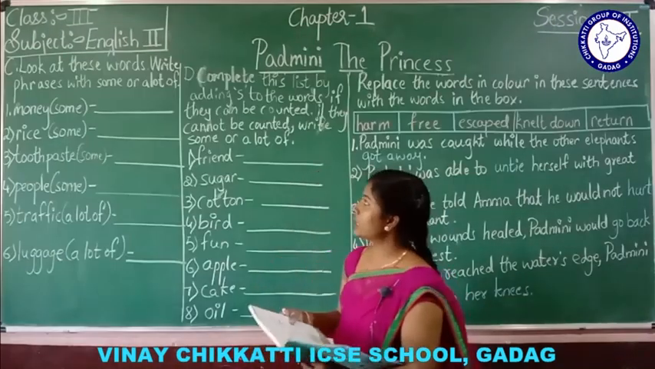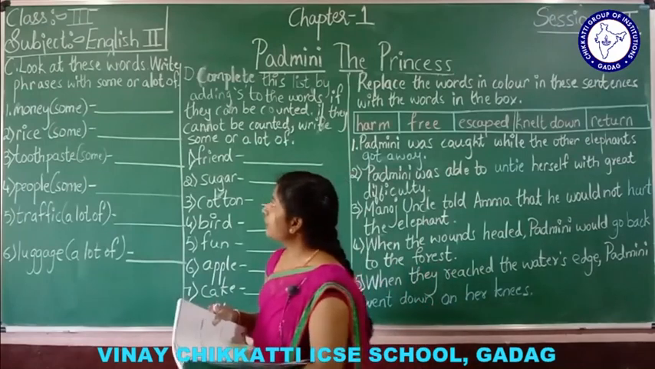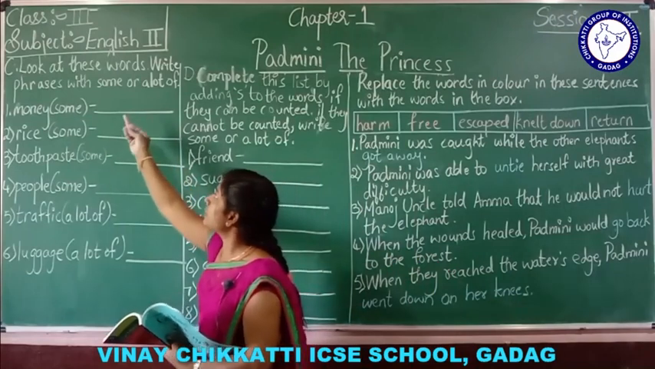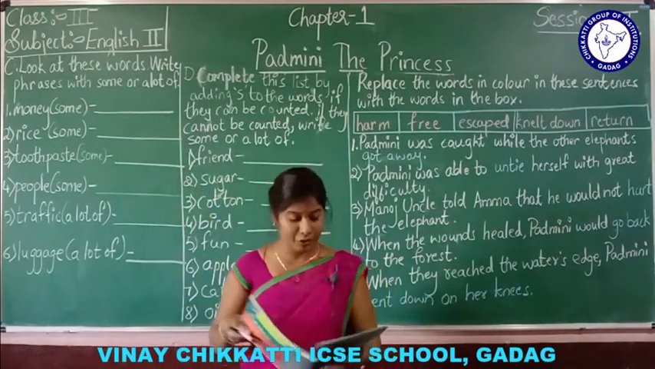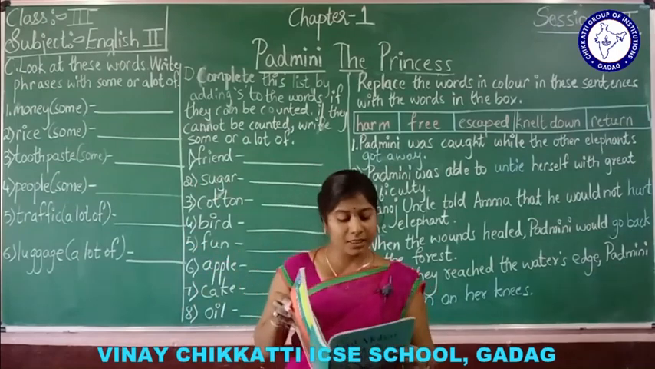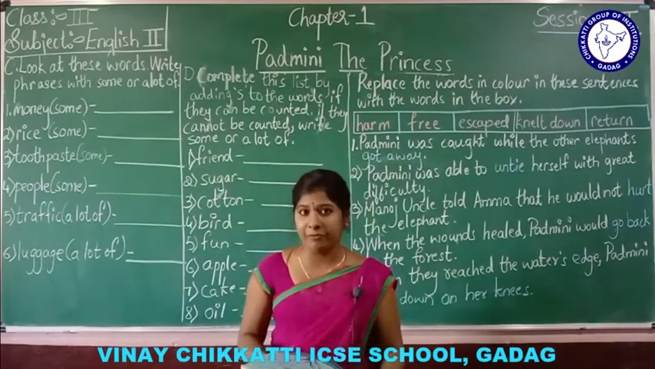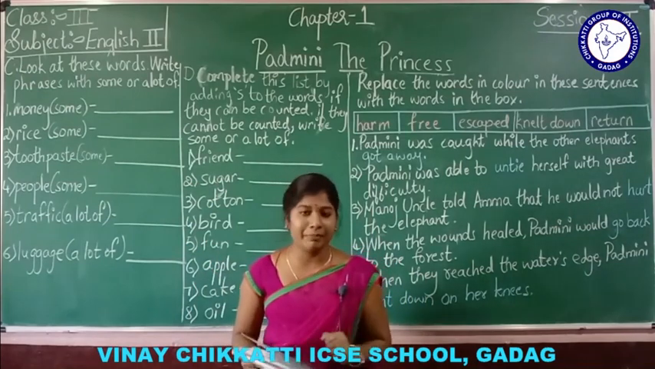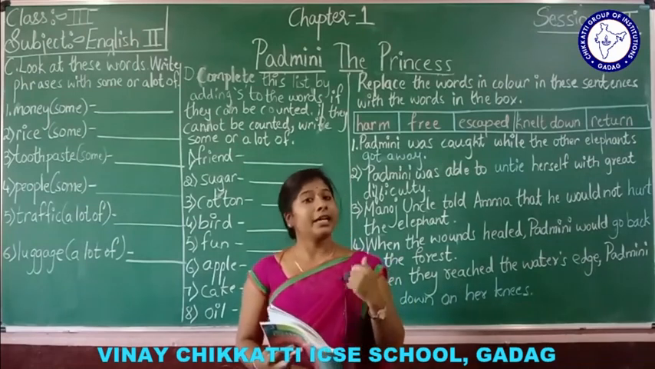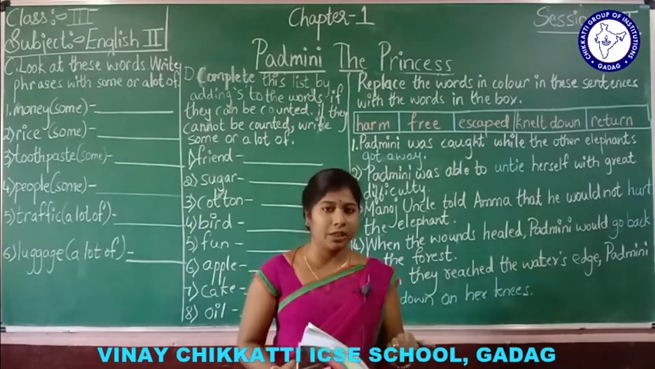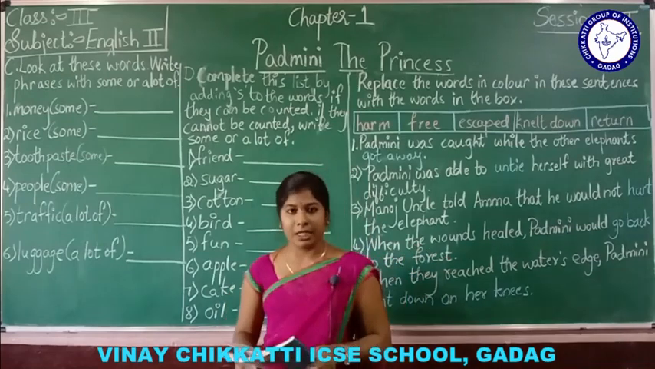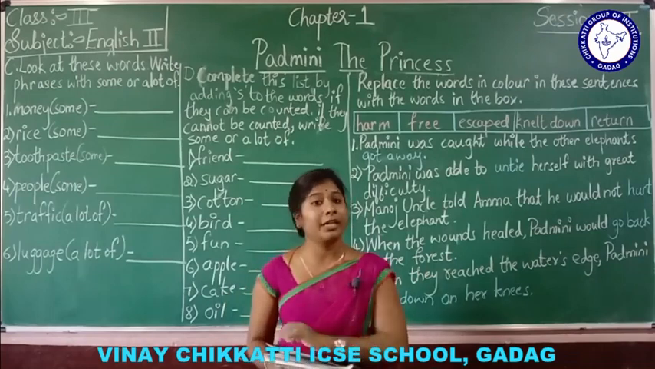Coming to the next one, look at these words. Write phrases with some or a lot of. We have learned that some words can be counted while others cannot. For example, rice. Can we count rice? No. Can we count oil? No. You can count chocolates, right? You can count chalk pieces. So, some can be counted, some cannot be counted.